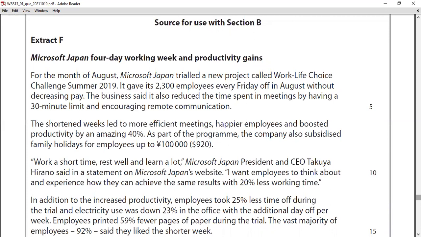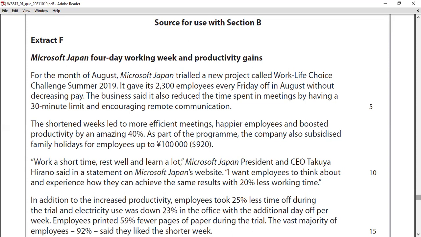The shortened weeks led to more efficient meetings, happy employees, and boosted productivity by an amazing 40%. Wow. As a part of the program, the company also subsidized family holidays for employees up to 100,000 yen. It's almost $920.